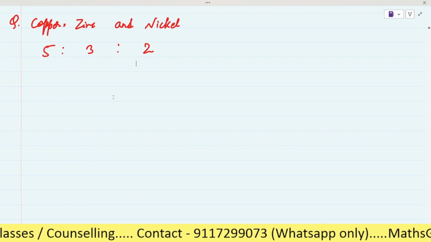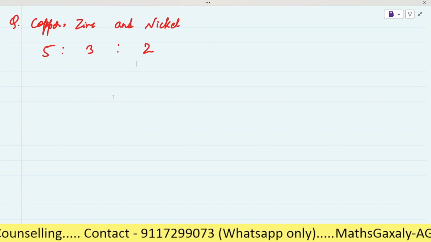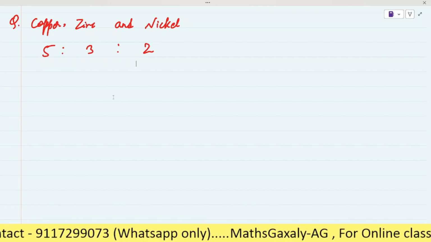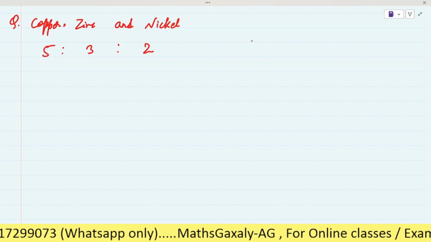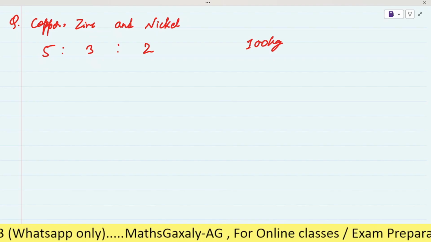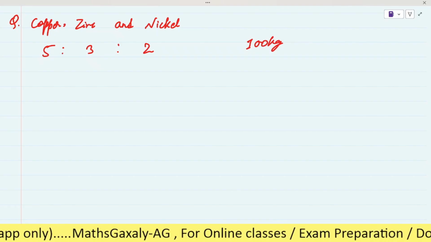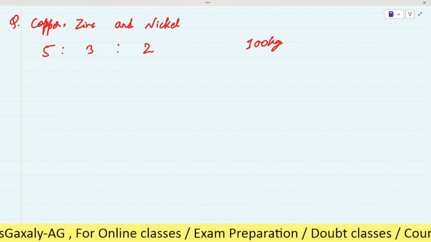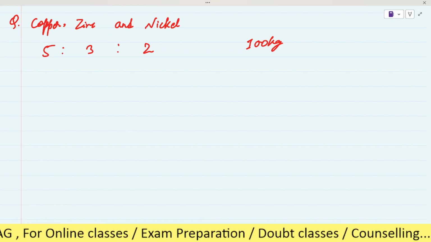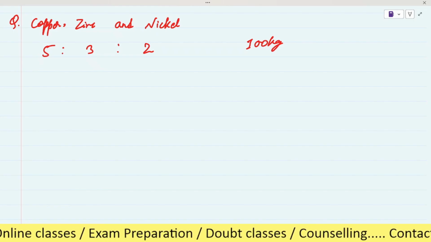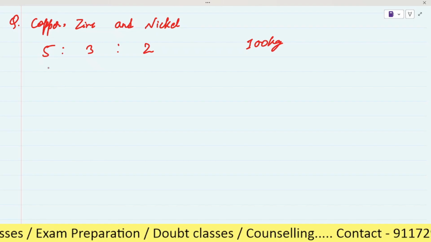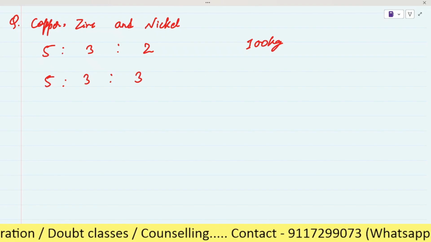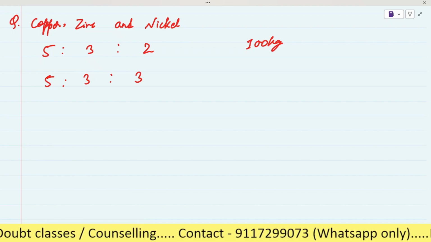The quantity of nickel that must be added to 100 kg of this alloy to have the new ratio 5 is to 3 is to 3 is question mark.